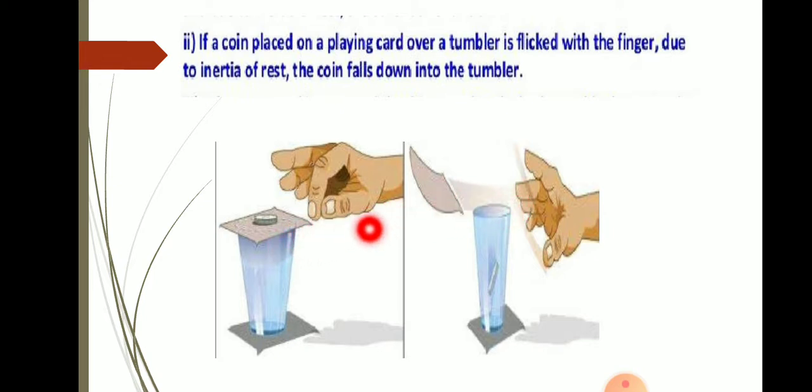When the card flies off, the coin remains at rest, so it falls down into the glass tumbler. If a coin placed on a playing card over a tumbler is flicked with a finger, because of the inertia of rest the coin falls down into the tumbler.